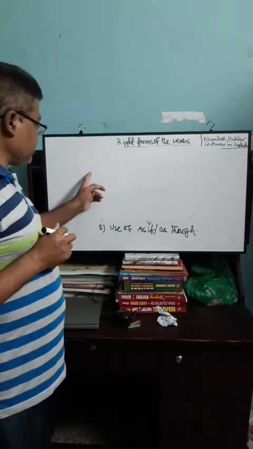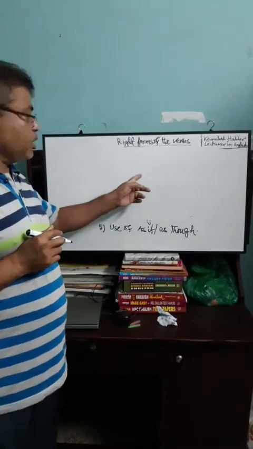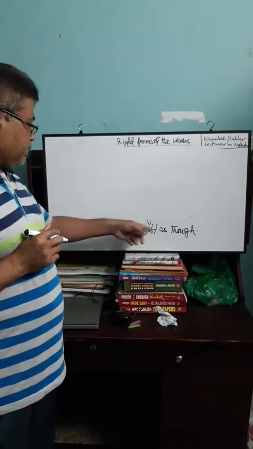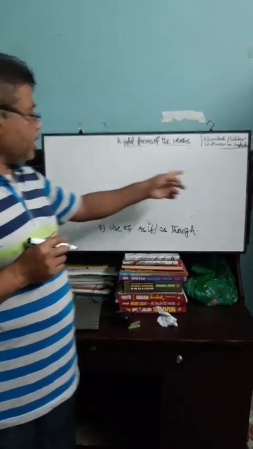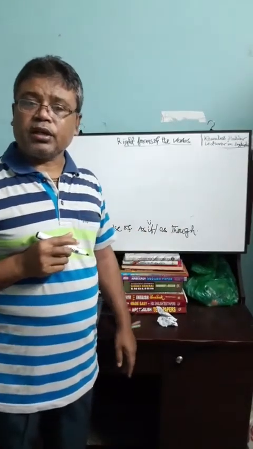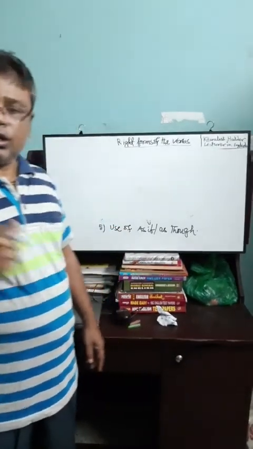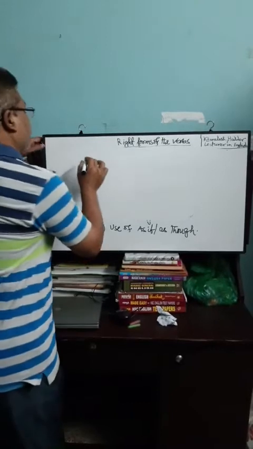If the first clause before as if or as though is in past indefinite tense, the last clause would be in the past perfect tense. Look at the examples.